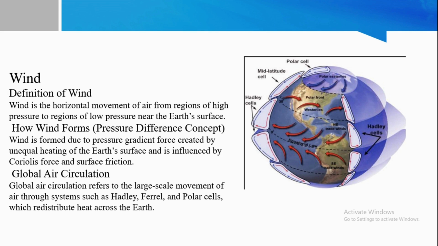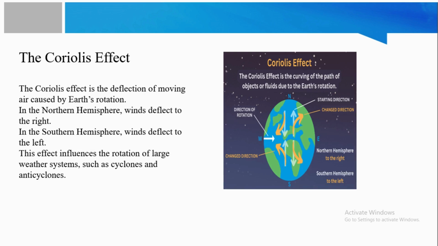Global air circulation refers to the large scale movement of air through systems such as the Hadley, Ferrel, and polar cells, which redistribute heat across the Earth. Now, the Coriolis effect. How can we define the Coriolis effect?